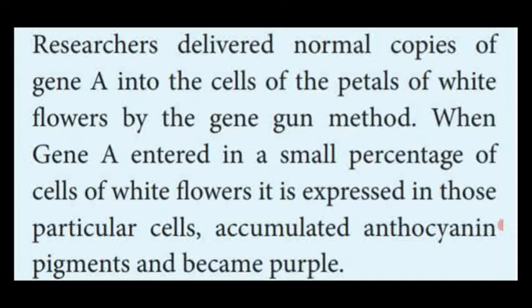The same gene present in the white flower also contains the protein substance producing anthocyanin pigment, but due to mutation in gene A, they are unable to accumulate the anthocyanin pigment in the pea plant, so the color of the flower is white.